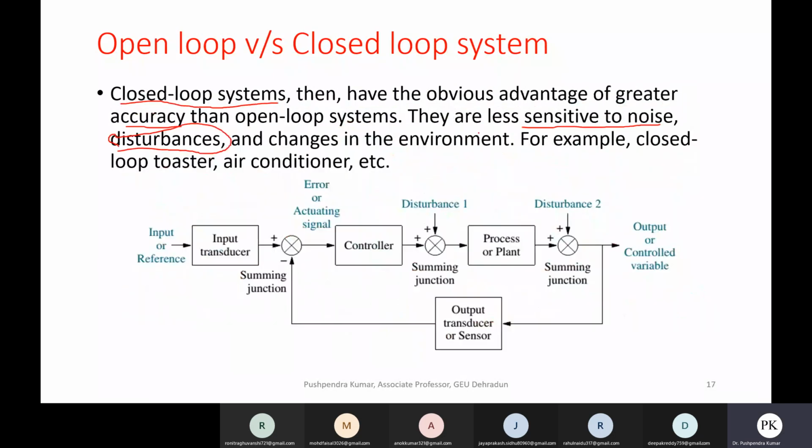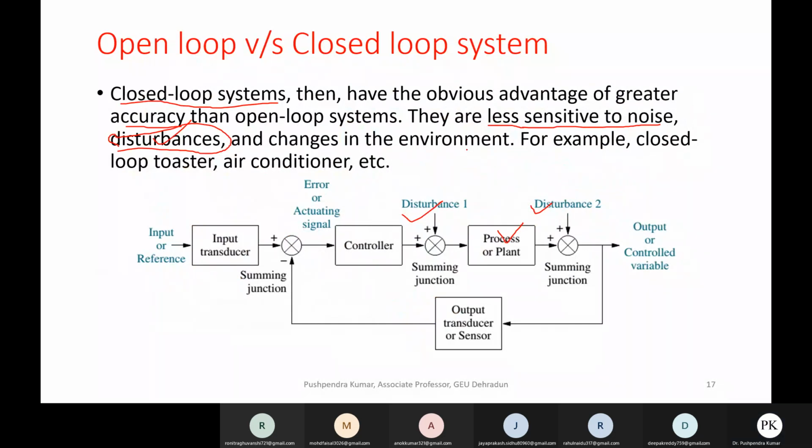But here they are less sensitive to these disturbances. Disturbances are there, but still the process and plant will not be much affected in this closed loop system. An example of closed loop systems is an air conditioner. It is a good example of a closed loop control system. It maintains the temperature inside a room.